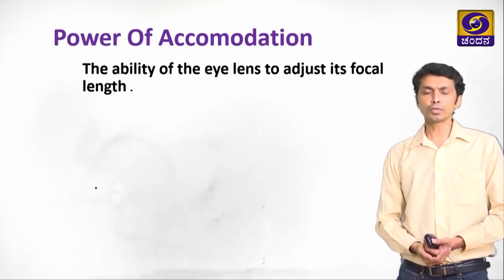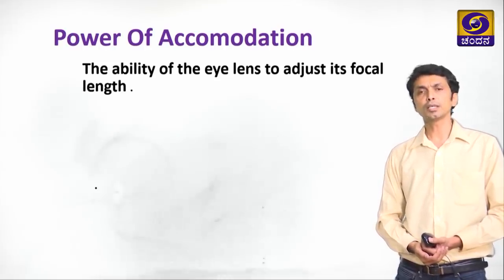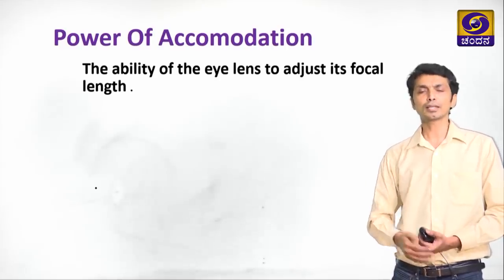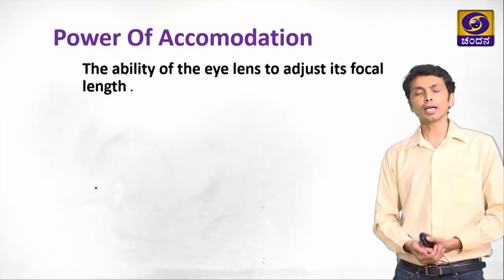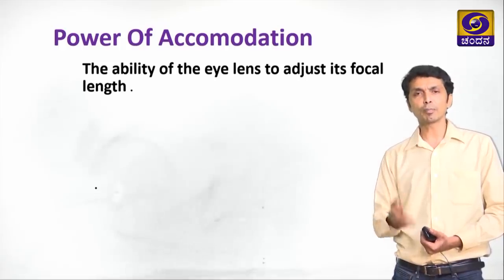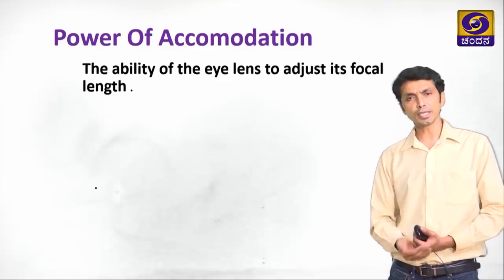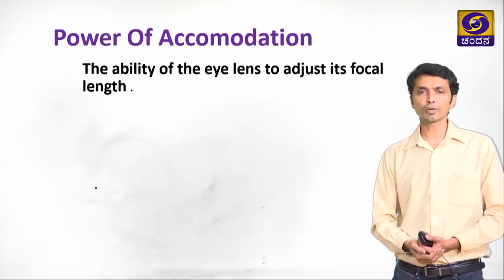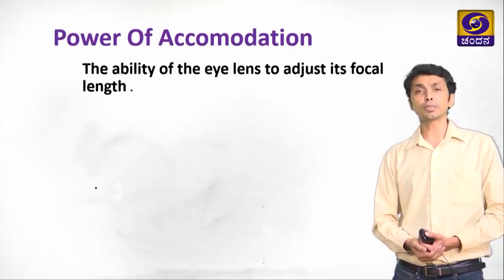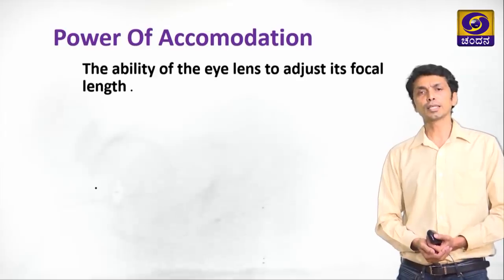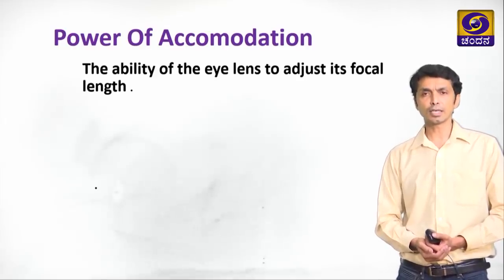Now when we look around, we see that some objects are near to us and some objects are far away. Our eye should be capable of giving us a proper image when the object is near as well as when the object is far away from us. So how is this possible? This ability is called the power of accommodation. The ability of the eye lens to adjust its focal length is called the power of accommodation. So how does the crystalline eye lens adjust its focal length?